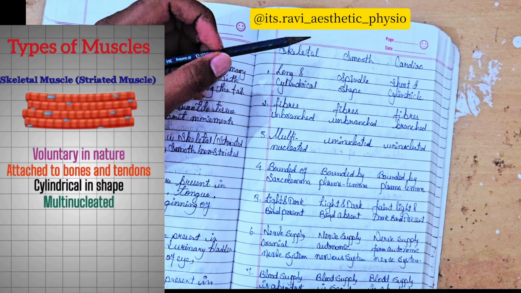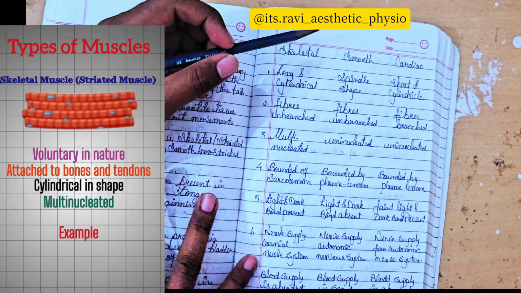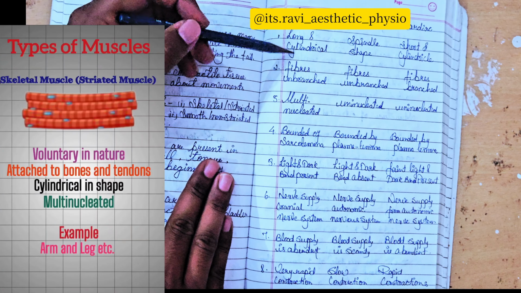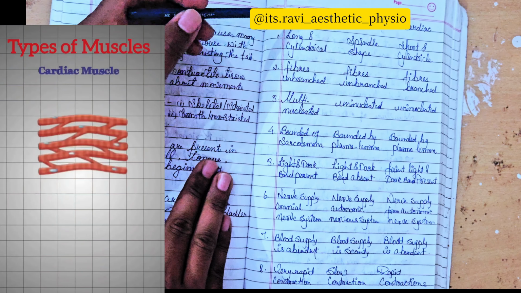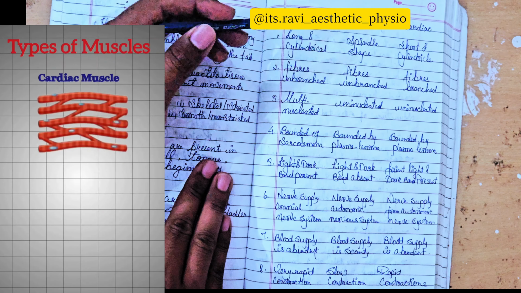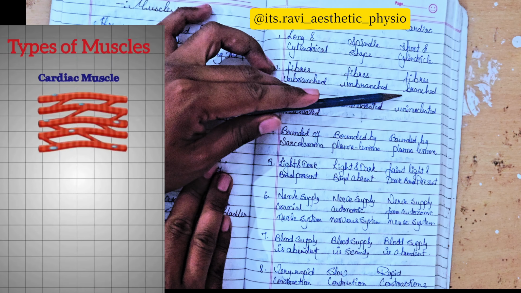Next is the difference between skeletal, smooth and cardiac muscle. This will come in university examinations, so here is how you can write it. Skeletal muscle is long and cylindrical. Smooth muscle is spindle shaped. Cardiac muscle is cylindrical. Skeletal muscle fibers are unbranched. Smooth muscle fibers are also unbranched. But cardiac muscle fibers are branched.